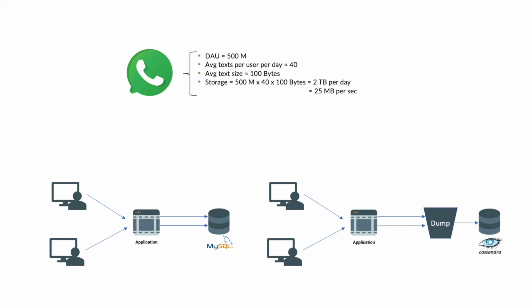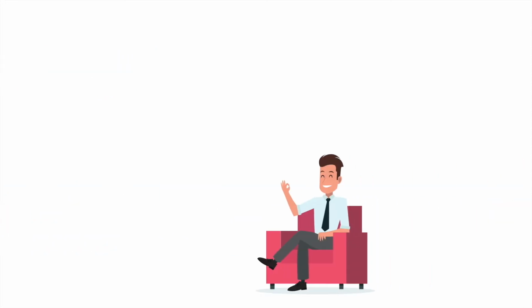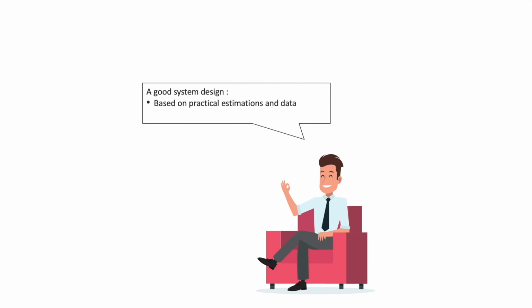But because of our estimations, we can now take a conscious decision about which cons are acceptable and which are not. A good system design would always be backed up by estimations and data. As a software engineer working on a product or as an interviewee, you will be expected to come up with numbers. Of course, no one can accurately predict these numbers, so they don't need to be accurate at all, but they just need to be practical and believable and backed up by logical reasoning.